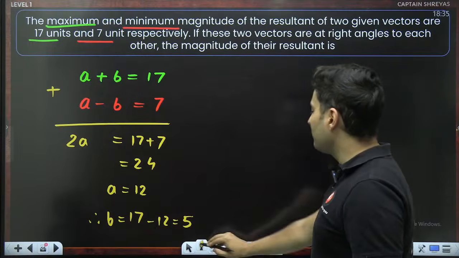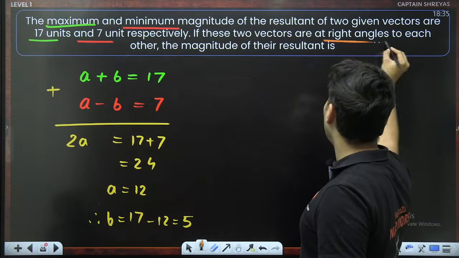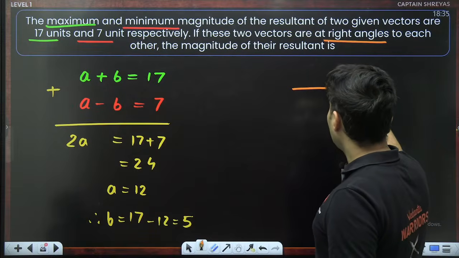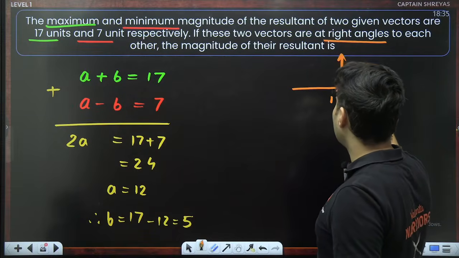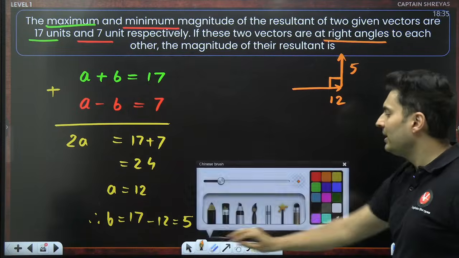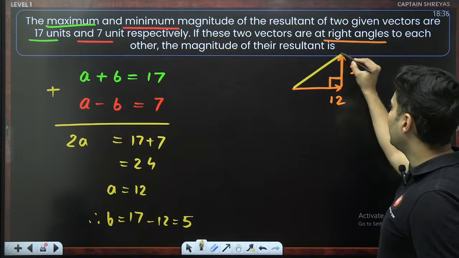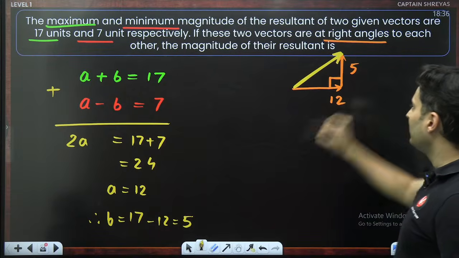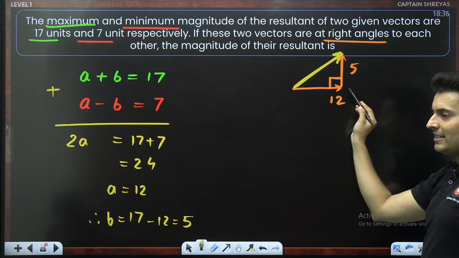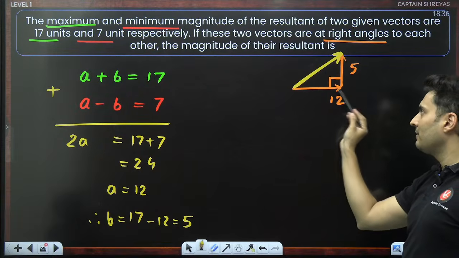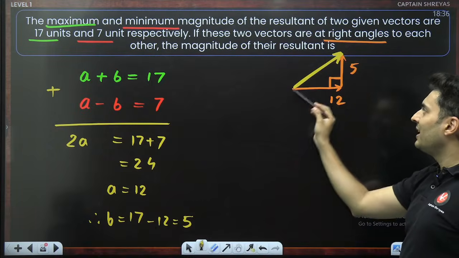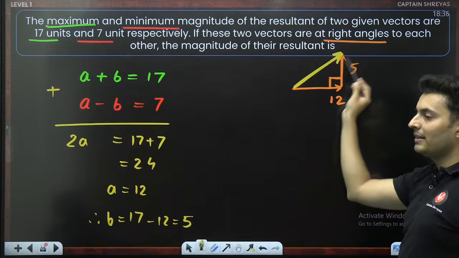Now, both these vectors are basically at right angles. That means one over here, 12, and the other one, 5, is like this. So if I arrange it at right angles, what will the resultant look like? The resultant will be this missing side of the triangle. I have arranged the head of one vector with the tail of the next vector, and the missing side is by triangle law the resultant.